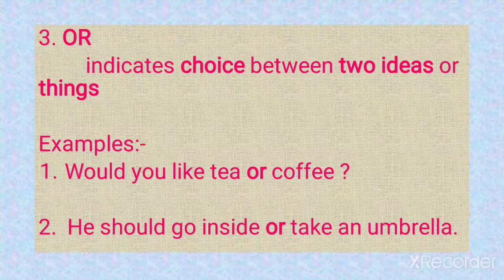Now beta, next is third, or. It indicates choice between two ideas or things. Like, would you like tea or coffee? He should go inside or take an umbrella. Will you eat pakora or samosa? So we are giving a choice and you can say yes or no.